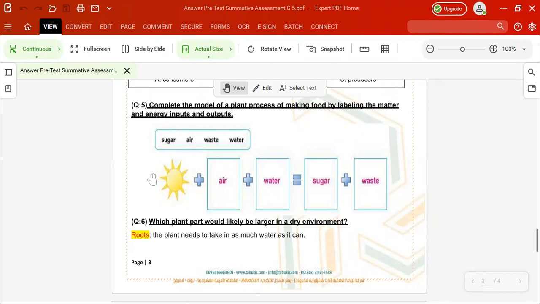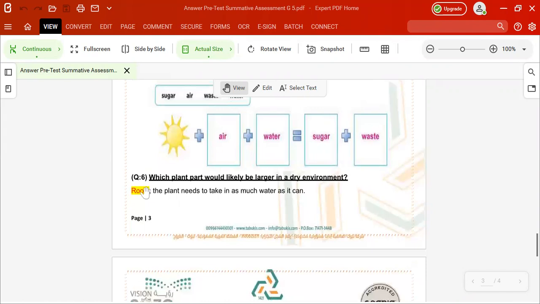Yeah, dry environment means like a desert. So we need what? We need deep roots. Okay, deep roots. So roots in the plant need to take in as much water as they can, so they must be deep to take the water, right? So the answer here will be root. The plant needs to take in as much water as it can. Excellent. That will be good.